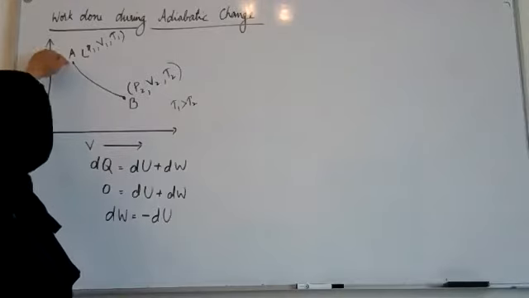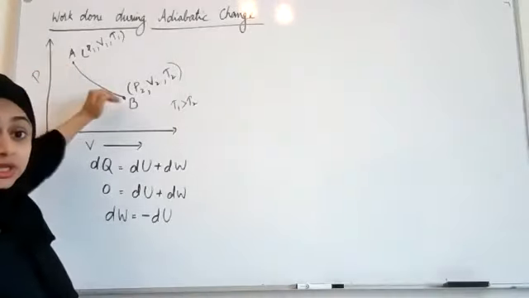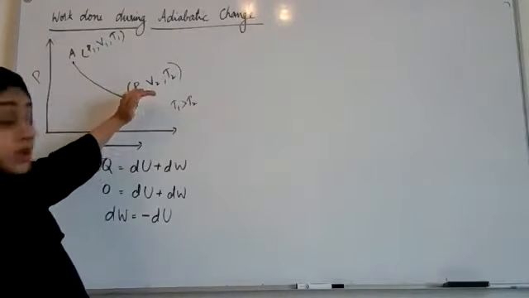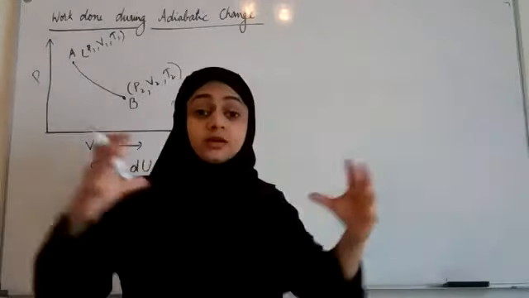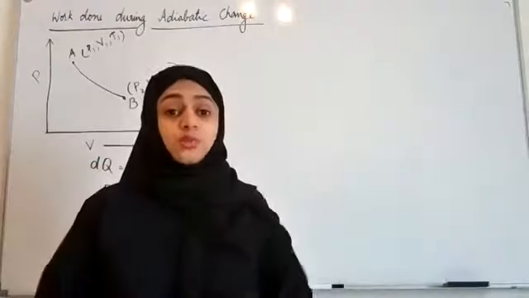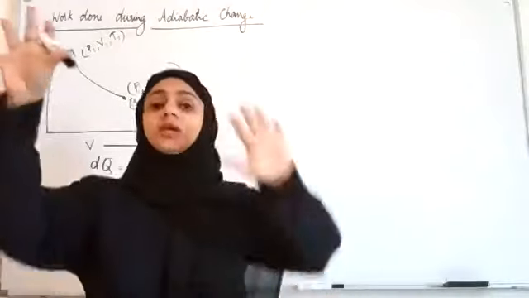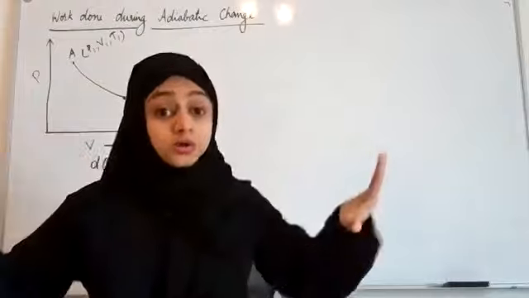Now when the gas goes from A to B, what happens to its volume? The volume is increasing, which means it's an expansion. When volume increases, we call it expansion. So when the gas expands, it is pushing everything in its surroundings. So the gas is doing work on its surroundings.